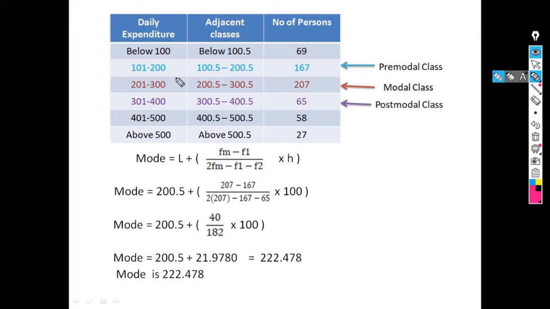Since the class width is 200 minus 101, 99, and 300 minus 201, 99, the class width is 99.